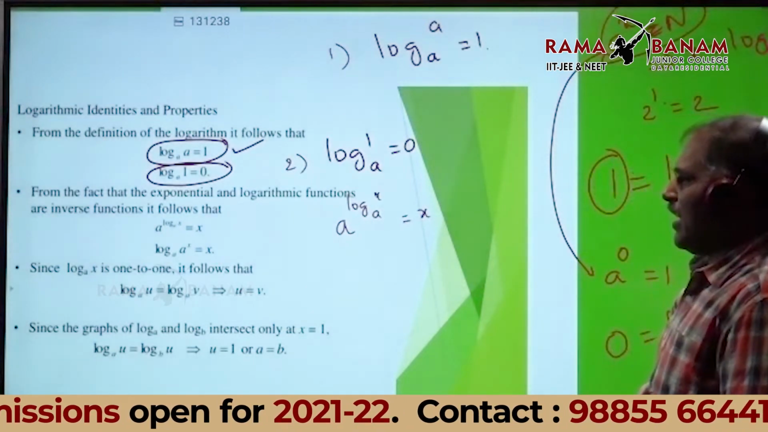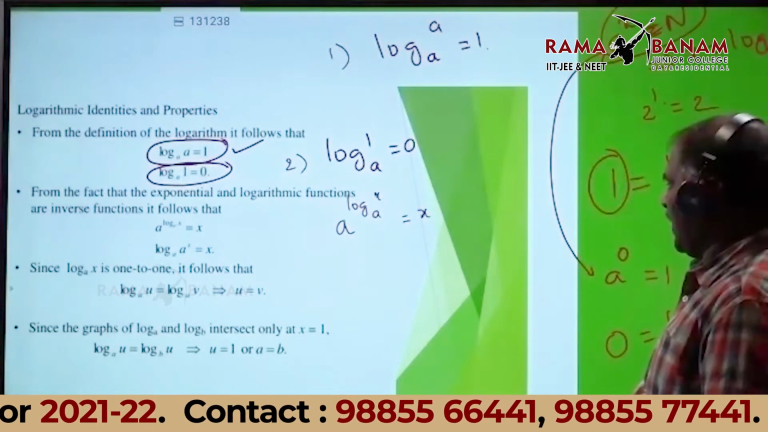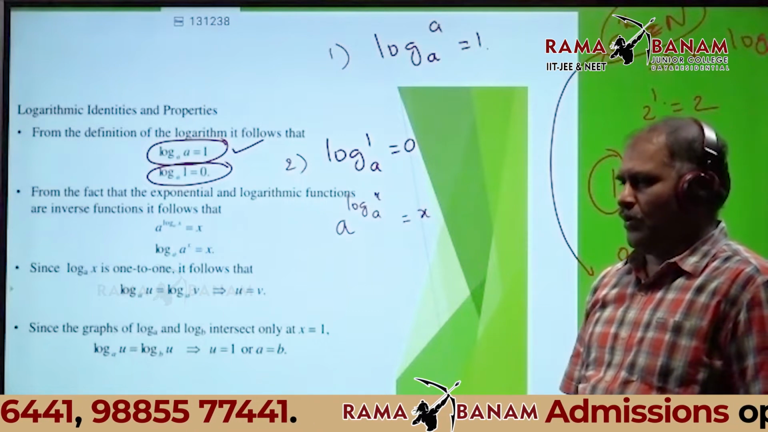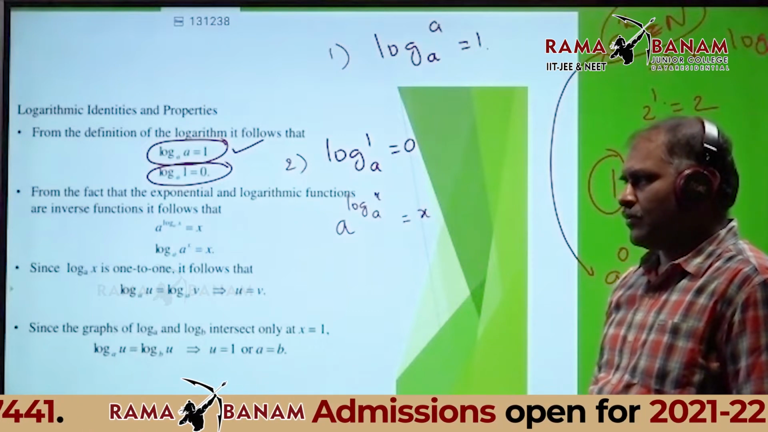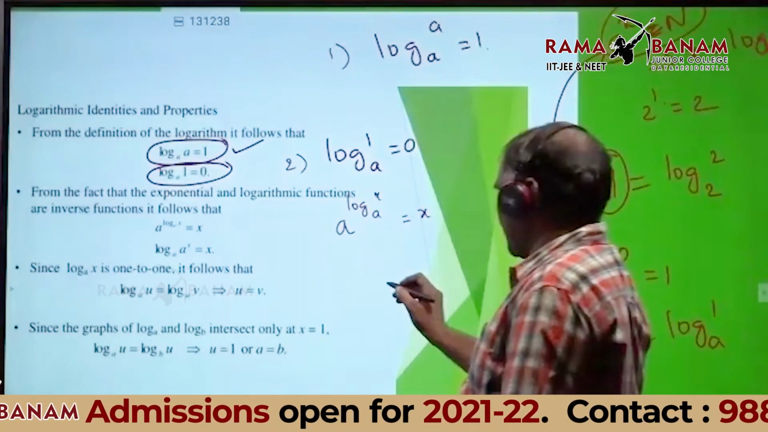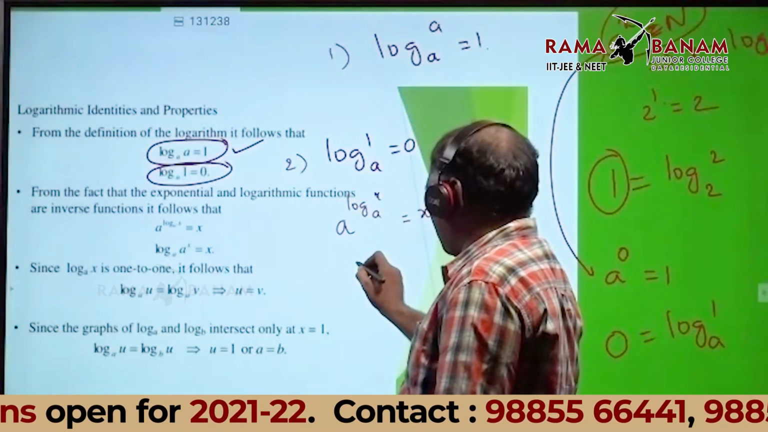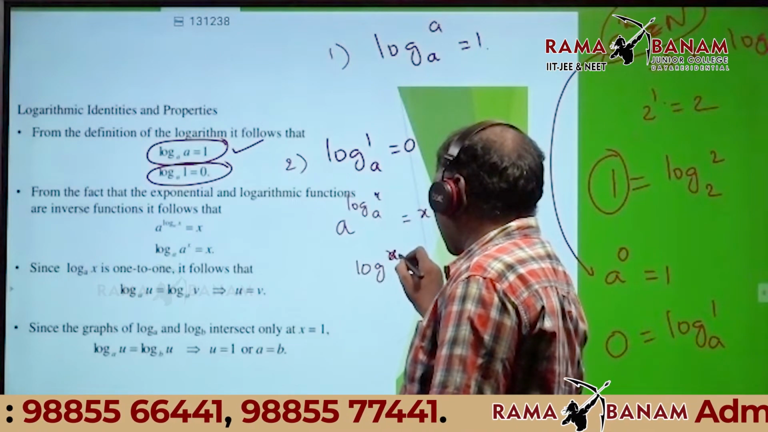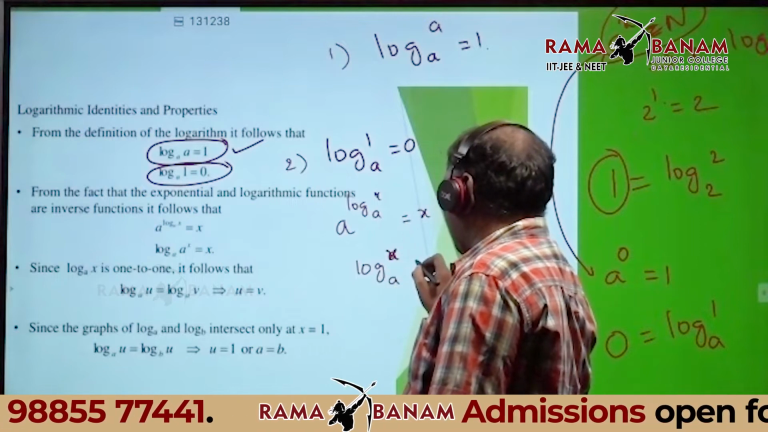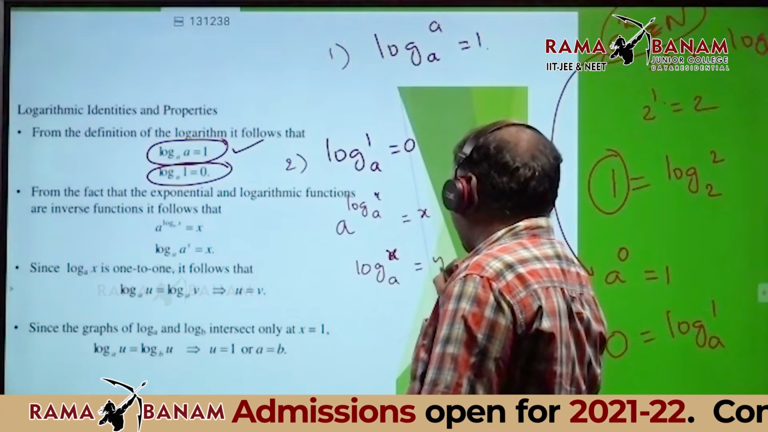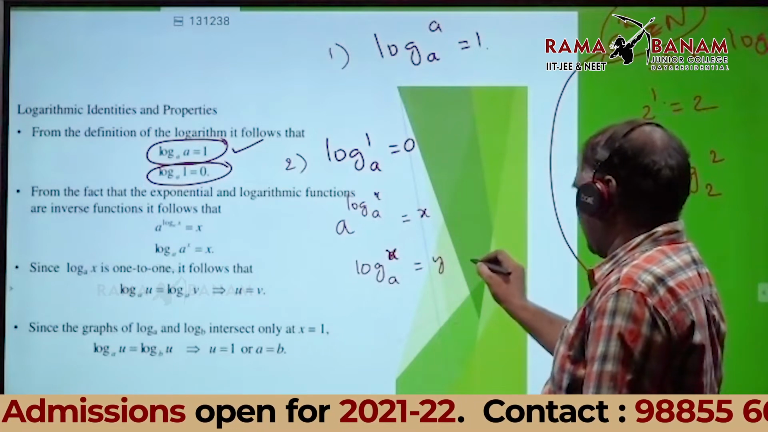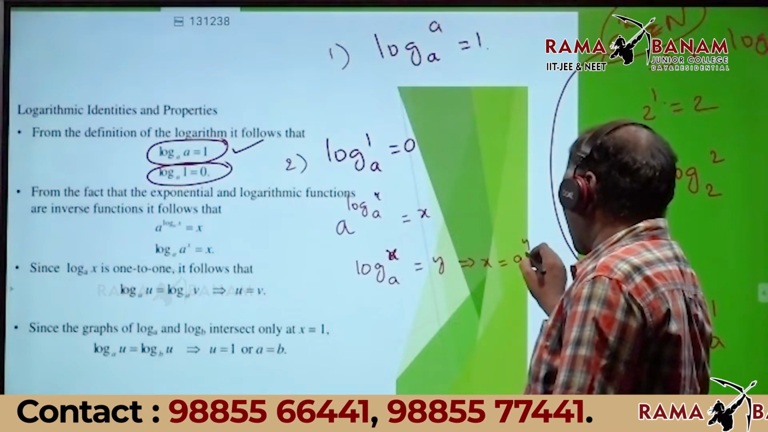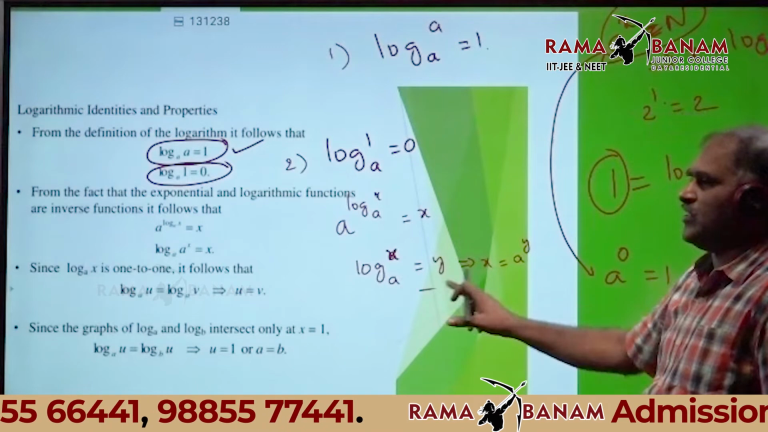A power logarithm of x base A is equal to x. How to get this one? Here observe. I can take logarithm of x base A is equal to some y, and from the definition x is equal to A power y. Any doubt in this?